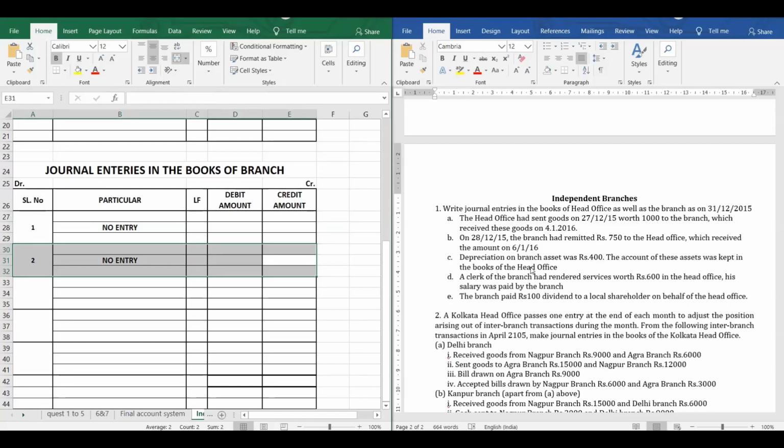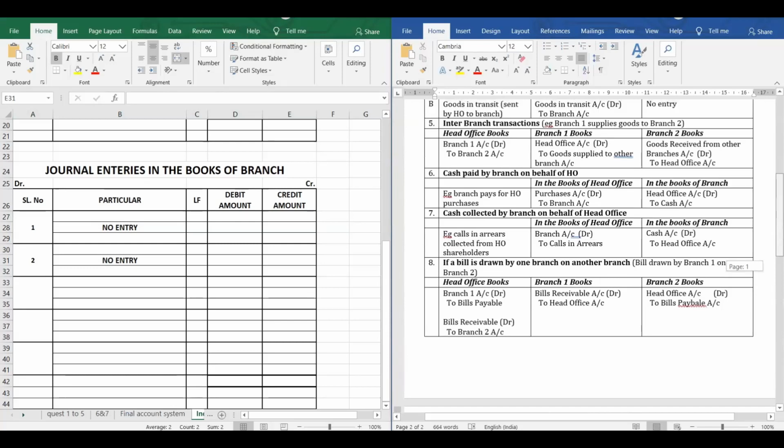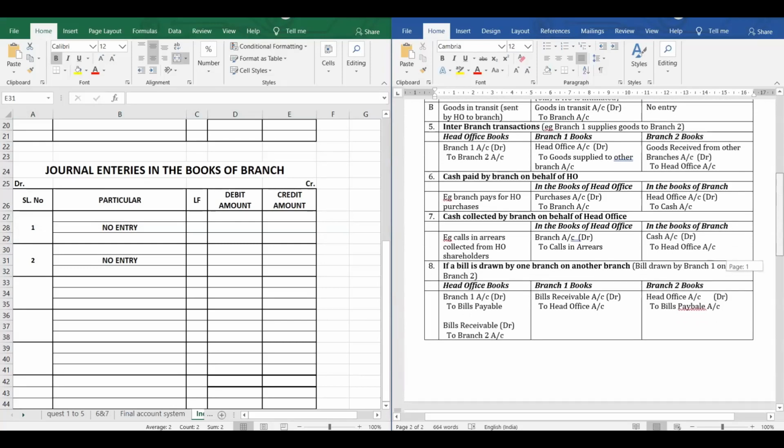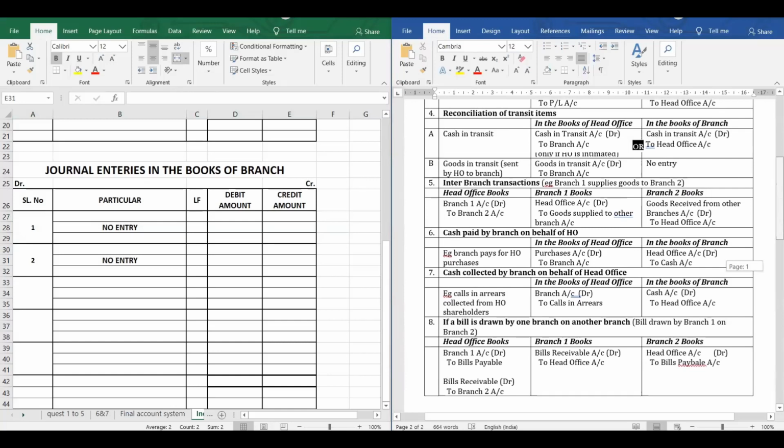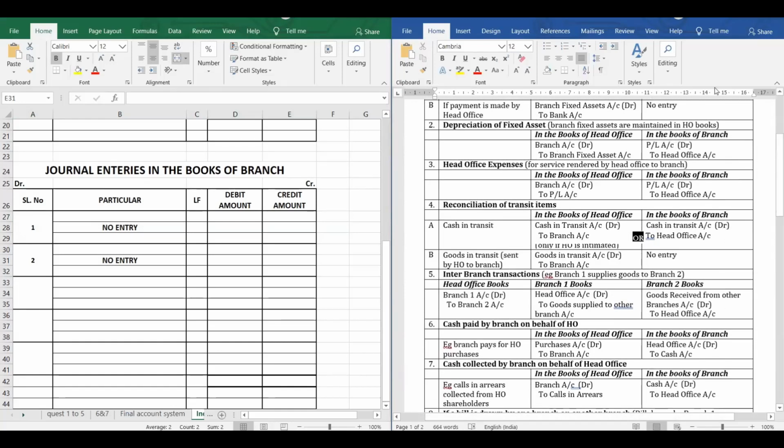Next, depreciation on branch asset. Just now I showed you in case of depreciation. Depreciation of fixed asset, profit and loss account debit to head office account. Fine. So profit and loss account debit to head office account 400, being depreciation of asset recorded.